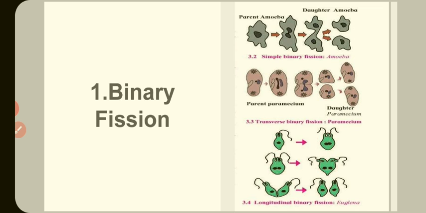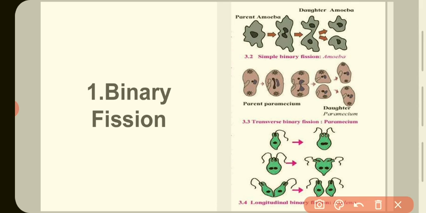The axis of fission or division is different in different protists. For example, amoeba divides in any plane due to the lack of a specific shape. Amoeba doesn't have any particular shape, and that is why it divides in any plane.